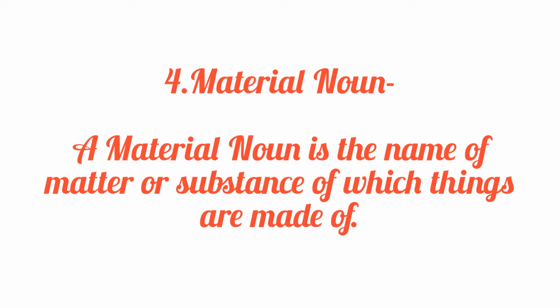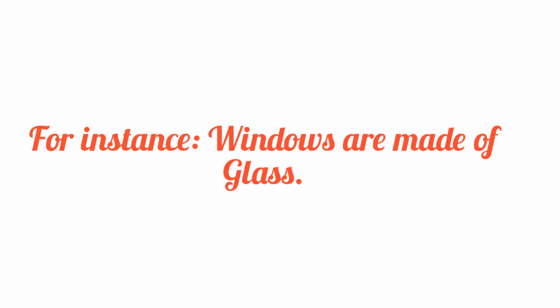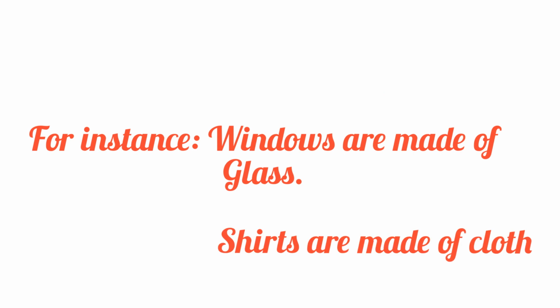Material nouns are the names of the material from which things can be made, so they are called material nouns. For example, windows are made of glass. Shirts are made of cloth.